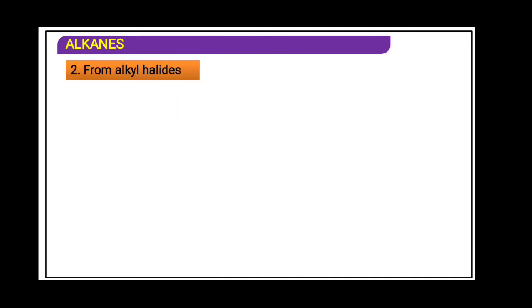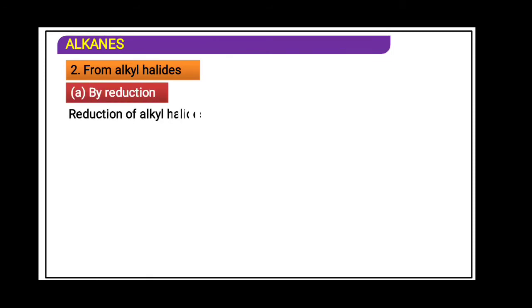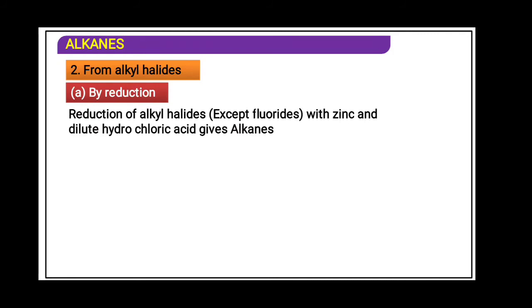Next method of preparation of alkane is from alkyl halide by the reduction method. Addition of hydrogen: from alkyl halide we have 3 different methods. The first one is reduction in presence of zinc with dilute HCl. Zinc will react with chlorine to form zinc chloride, and hydrogen gas from HCl is given out for reduction.